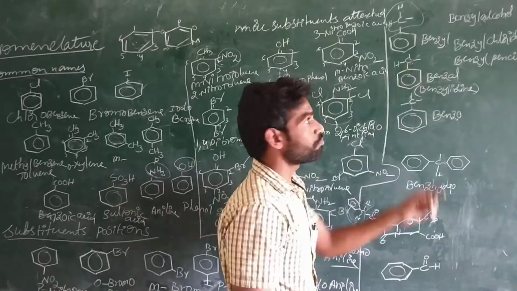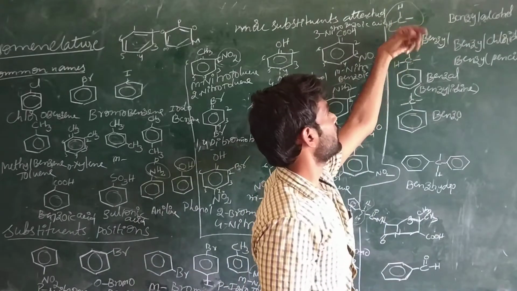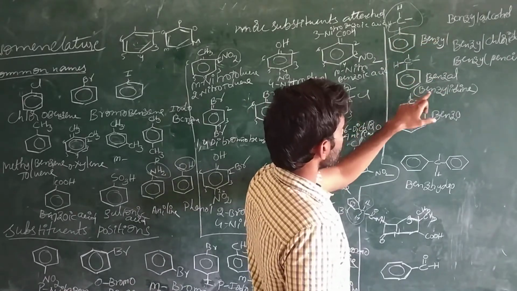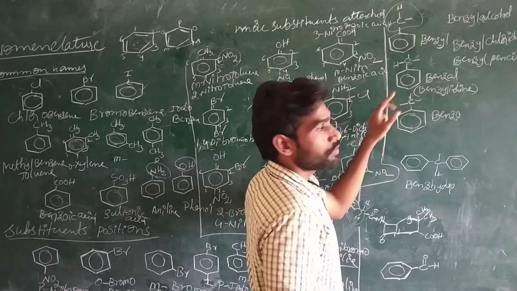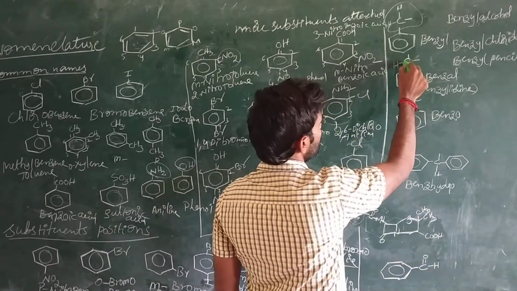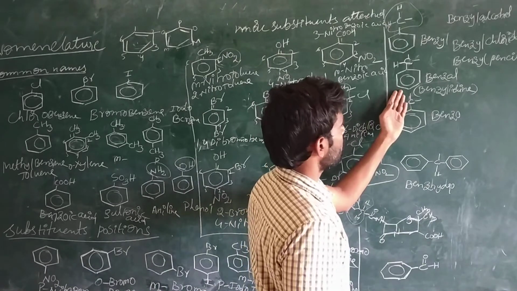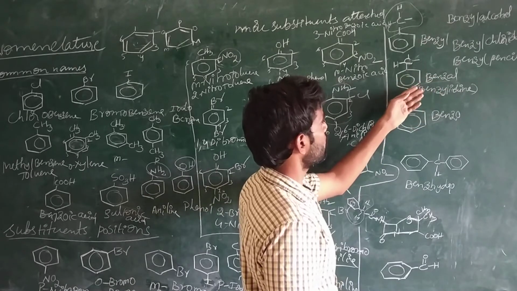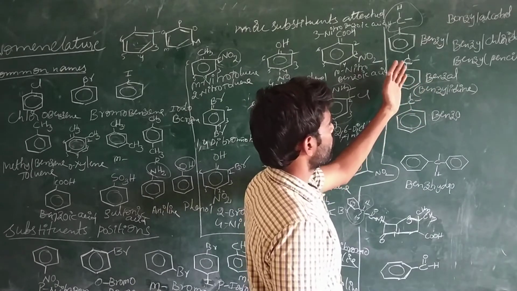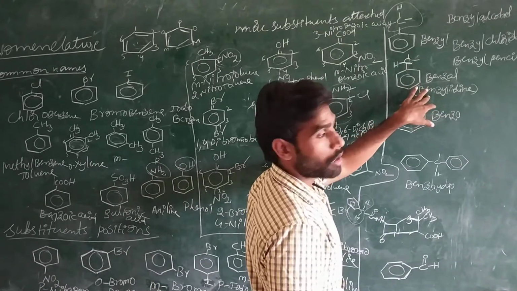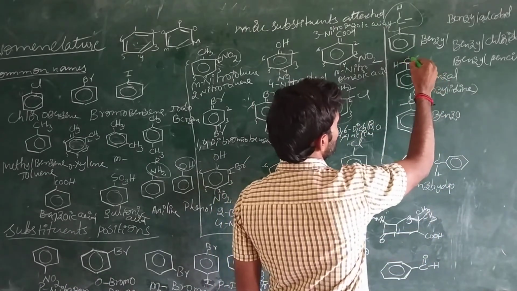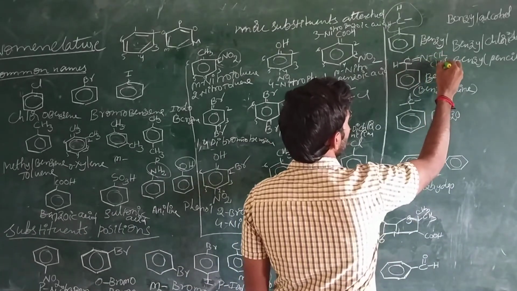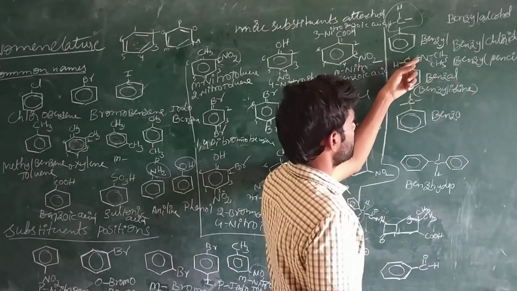Benzene contains CH2. Benzene CH2, and this bond may attach to any of the other groups, other molecules. Anyway, this one is benzylidene. The benzene contains a carbon, and this carbon contains only one hydrogen atom, and this is called benzylidene. Benzylidene, diamino benzylidene, diamino benzoate. So like that we have a number of compounds. This compound may be present like that also, like that. This functional group is benzylidene.